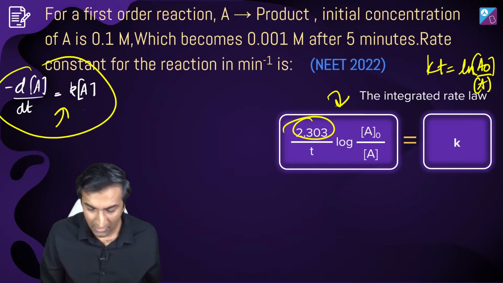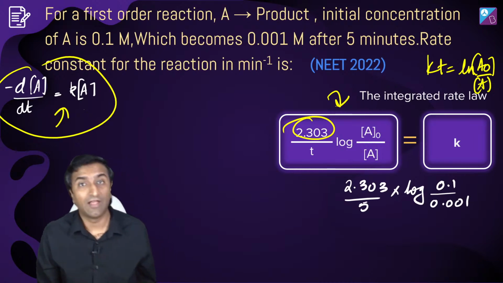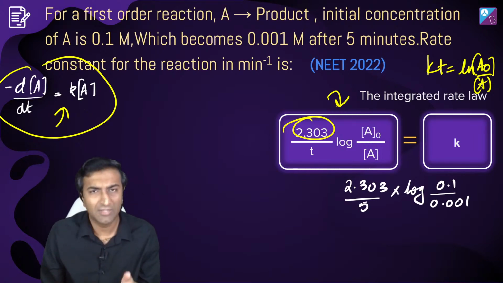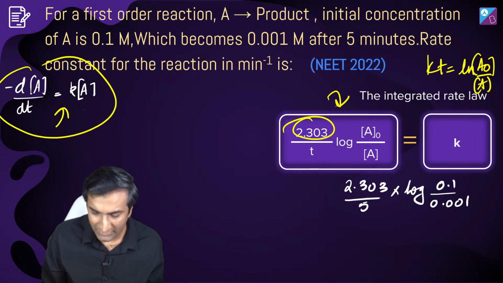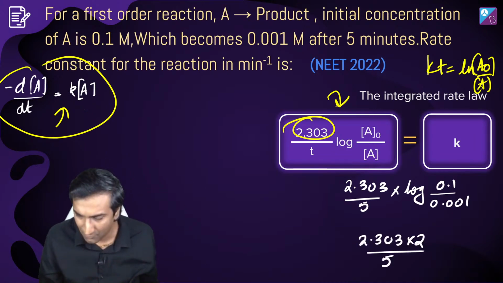इसके बाद तो direct है ना. 2.303 by 5. Log of what? 0.1 by 1000, मतलब 100 हो गया. तो मैं multiply this with 2. तो it looks like it's simply 4.6 divided by 5. मतलब 1 point something होगा. Answer, right? 1 point something.